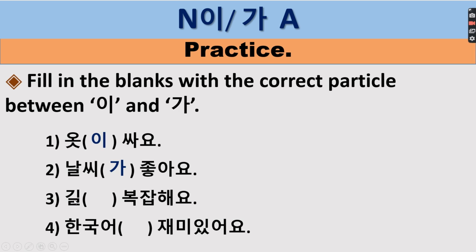Okay, then 길, road, so we are going to add here 이. 길이 복잡해요, so it means crowded. 한국어, Korean language. Okay, kuan man ni vowel, so 한국어가.